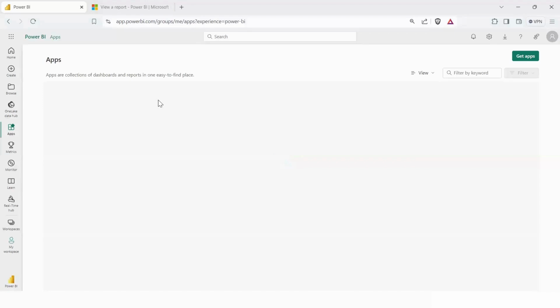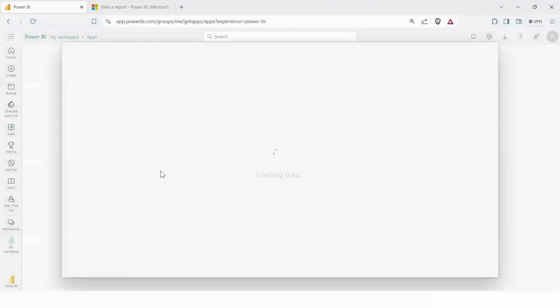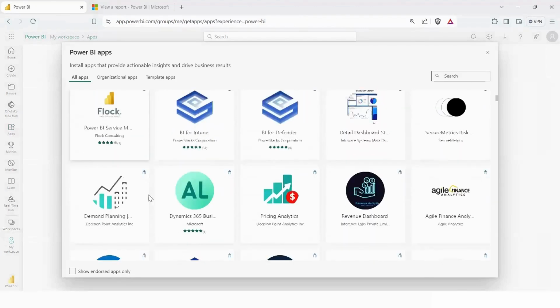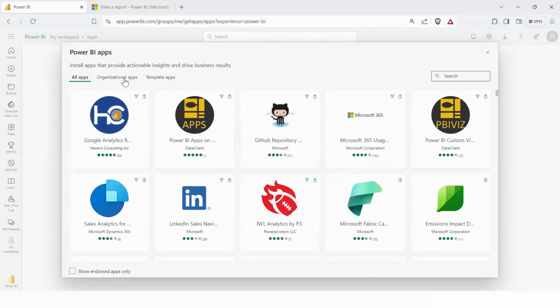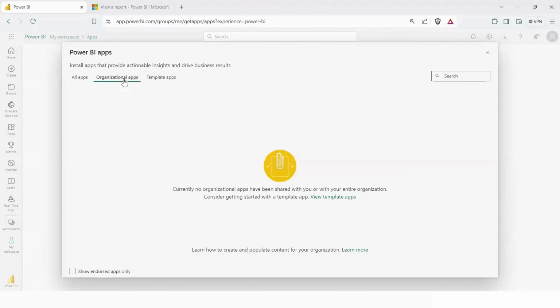Over here, you can easily manage the Power BI apps if you have any created in your organization. If you don't have any, you can click over here in the Get Apps option. And over here, it would show you all the apps that are supported by it. Also, you have this organizational apps, which is basically the applications in your organization.